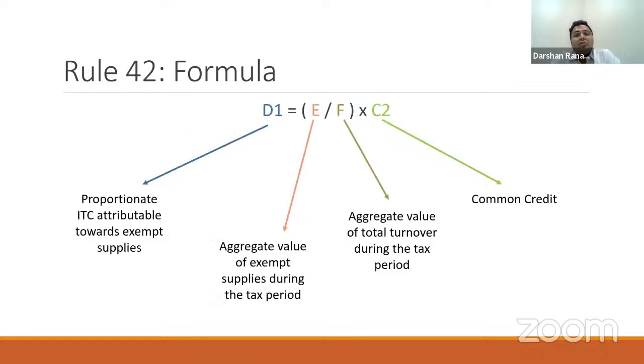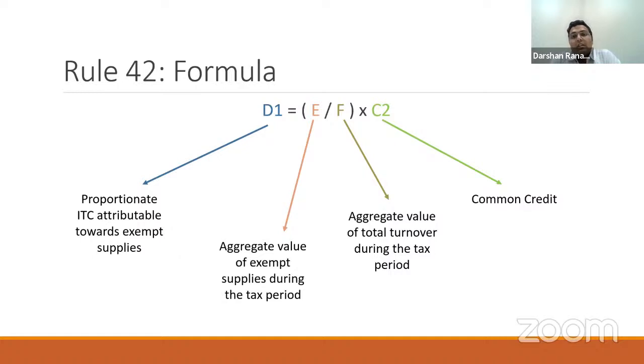The next step is to bifurcate this C2 and claim proportionate credit. How do we do that? Here, D1 is the ITC attributable proportionately to exempt supply, because I may have some exempt turnover and some taxable turnover, and I need to now attribute the ITC which is towards exempt supply.